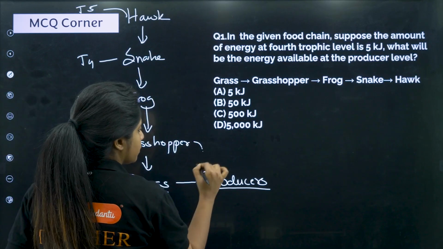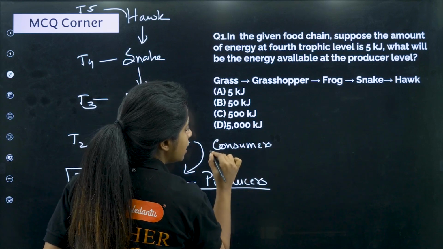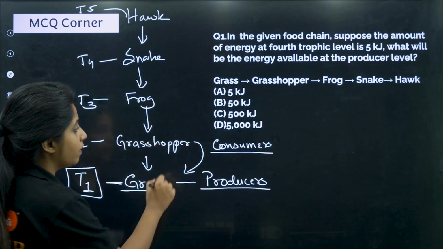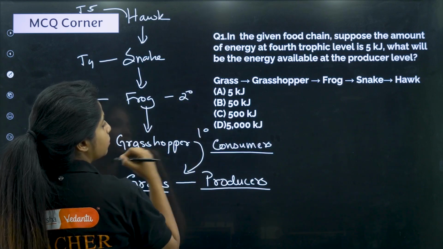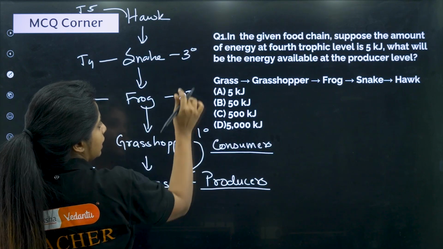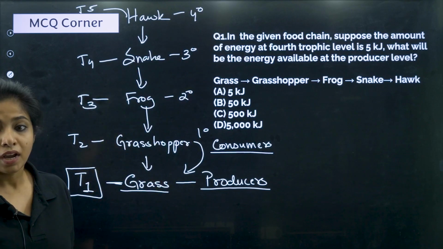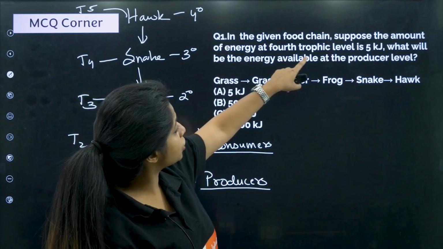They consume. So I would call all of the other organisms consumers, my dear children. Now this one consumes plants directly, so I'll call it the primary consumer. This one eats another organism that eats plants, so this is the secondary consumer, this is the tertiary consumer, and this will be the quaternary consumer.